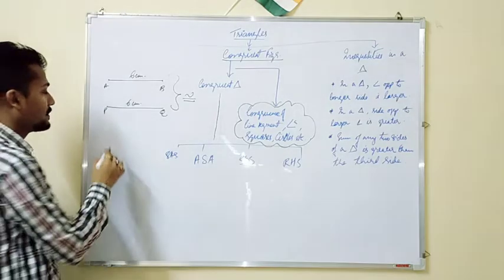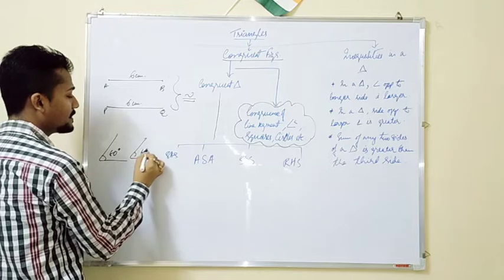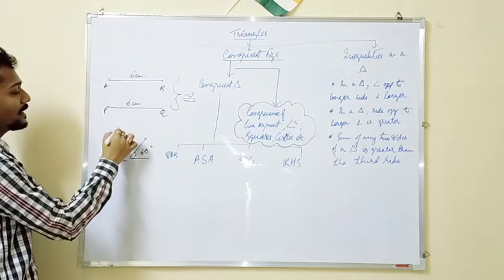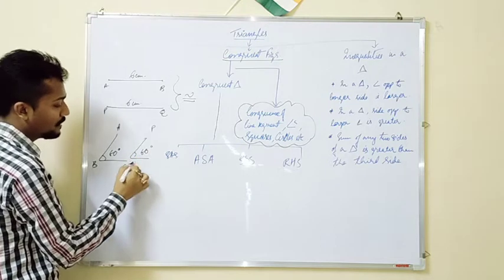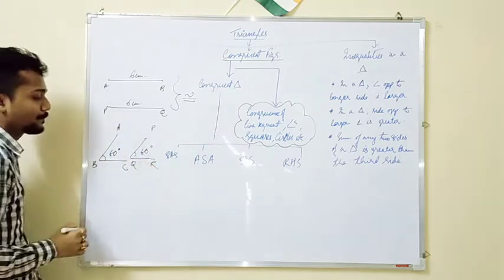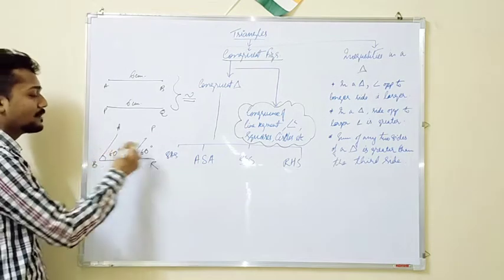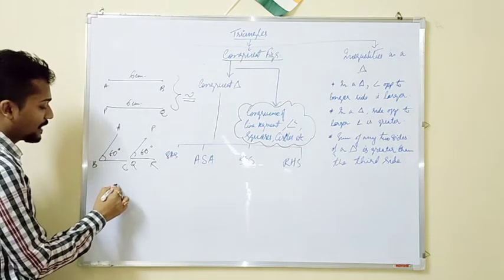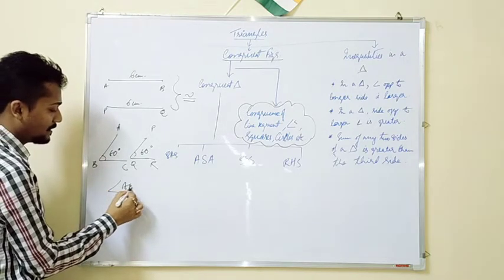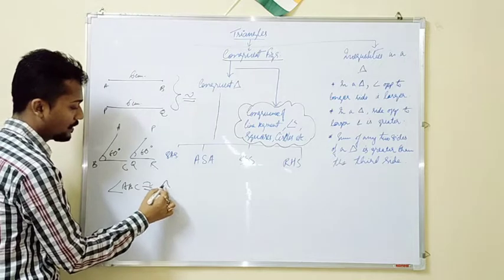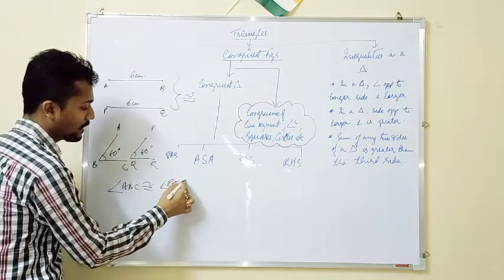Then angles. Say for example this particular angle is 60 degrees. This particular angle is also 60 degrees. The name of this angle is ABC and the name of this angle is PQR. Since both the angle measures are equal, that means angle ABC is congruent to angle PQR.